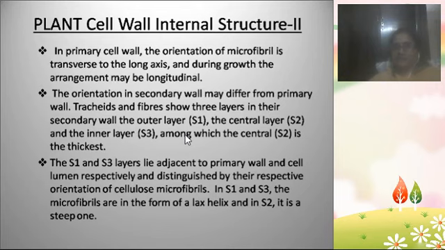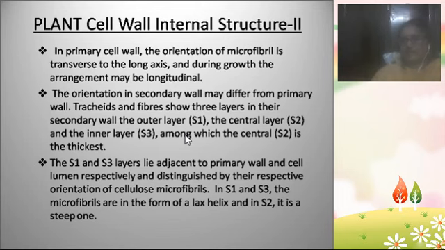Going into more detail on the strength: in the primary cell wall, the microfibrils are sometimes longitudinally arranged, and sometimes arranged in a transverse way to the long axis. In the secondary cell wall, the microfibril arrangement is somewhat different.